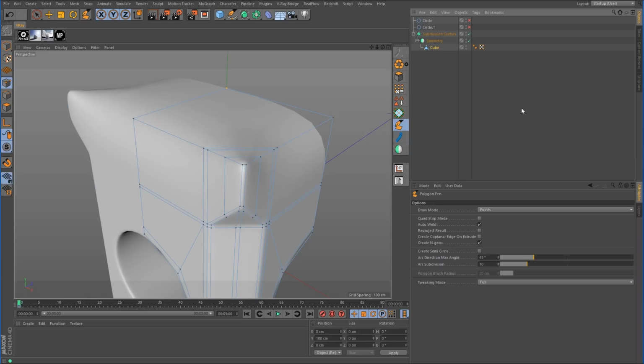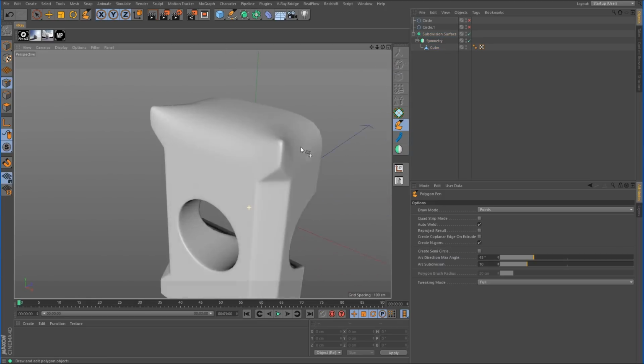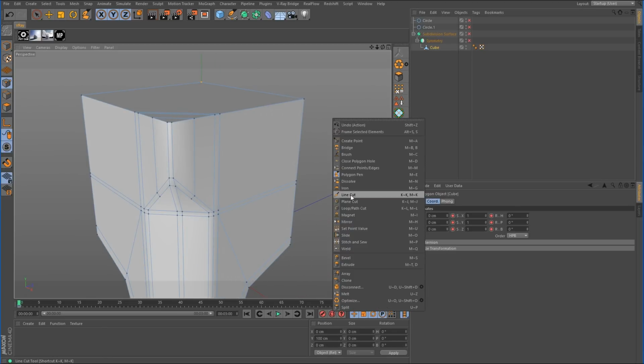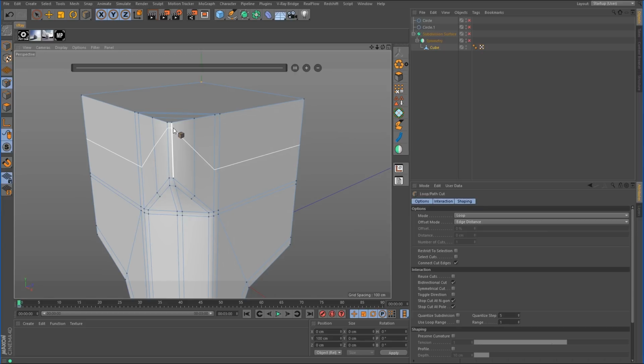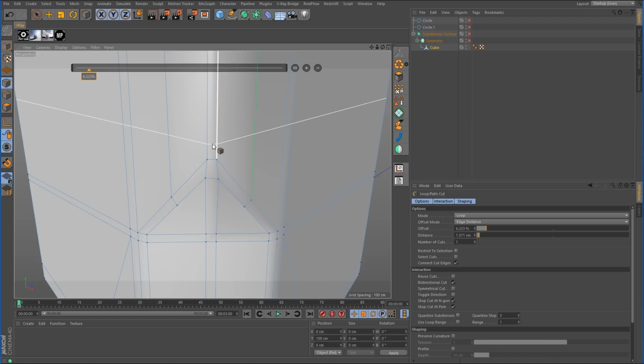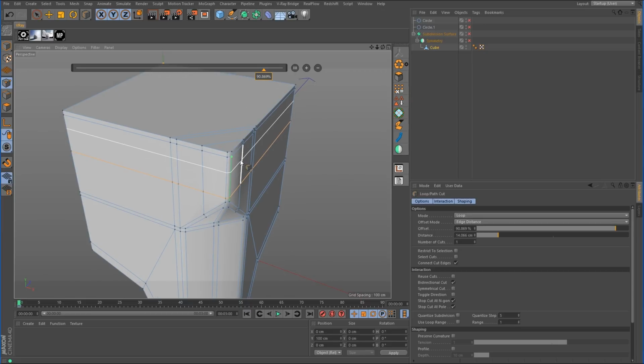All right, so if we turn everything back on, it's not really looking right. That looks more like devil horns, so that's not going to work. So we need to add in some additional cuts. So back to the loop tool, we'll go up here to the top. We'll make one there. And while we're at it, we may as well just go ahead and do one right there. All right, now we also need to make one on the top.